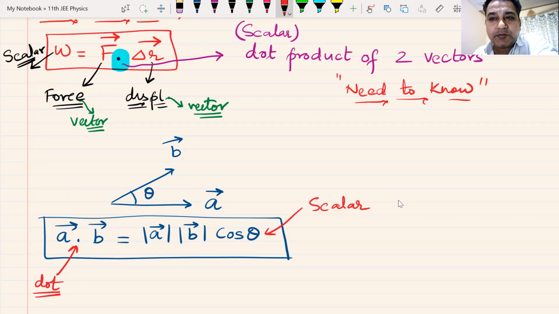Are you getting my point? A dot B, if you do the dot product of two vectors, you will get a number. And what is the value of that number? Magnitude of A, which is a number, multiplied by magnitude of B, which is a number, multiplied by cos theta, which is a number. Three numbers multiplied, it's a number. A dot B is a number, and therefore this product is known as dot product or scalar product. Dot because it is represented by dot, scalar because the answer is a number.